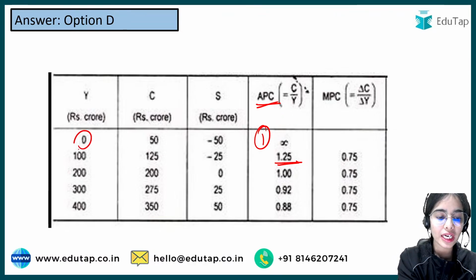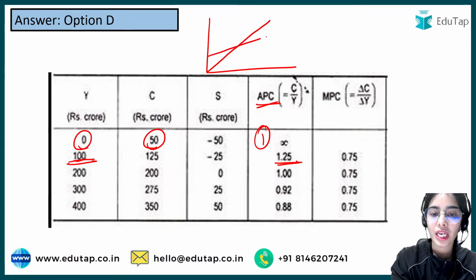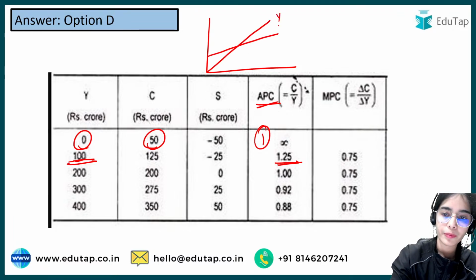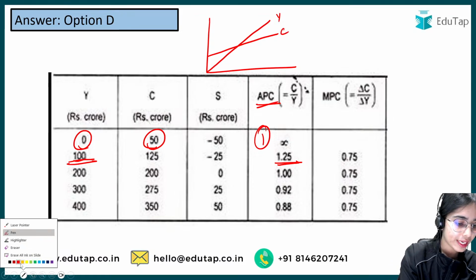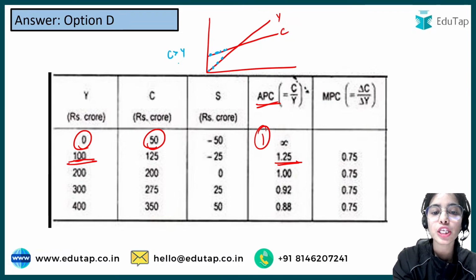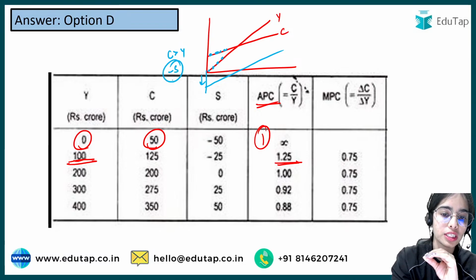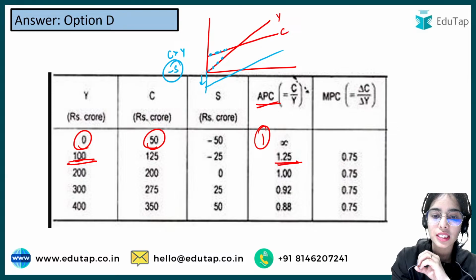So even when your level of income is 0, there is some consumption happening. When your income is low, at this level, you are consuming more than your income. That means you are doing dis-saving. Your savings are less, or you are reducing your savings. That means savings are negative.